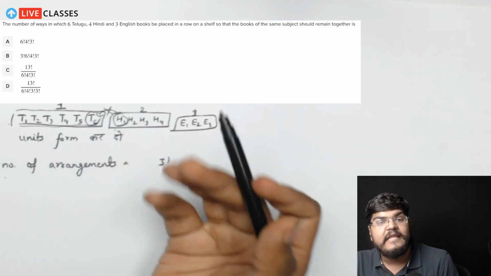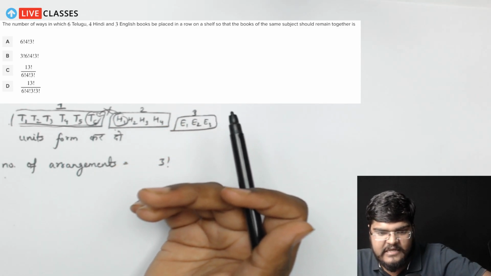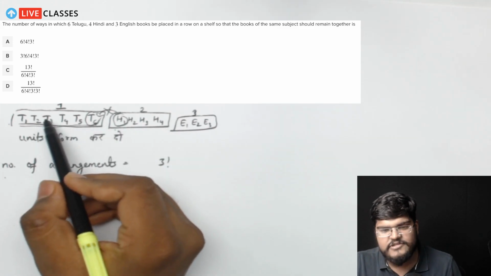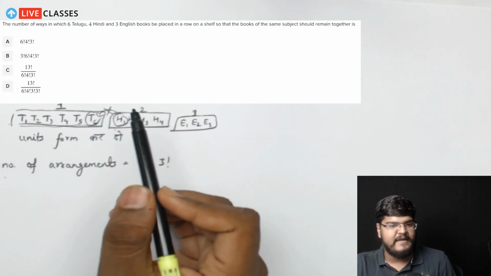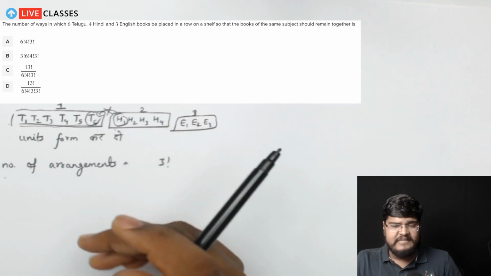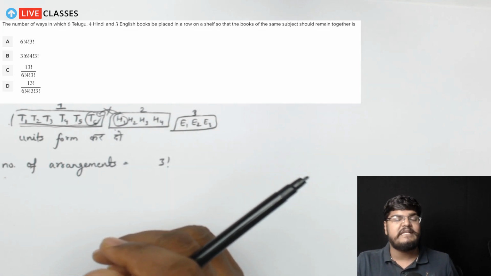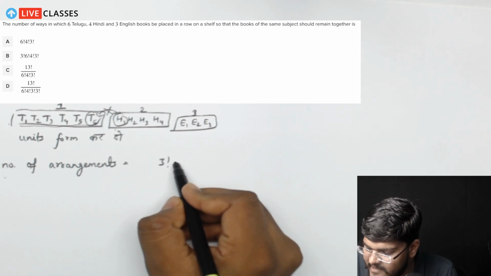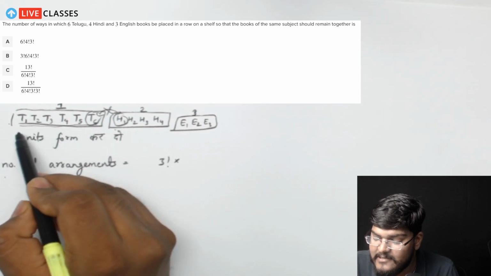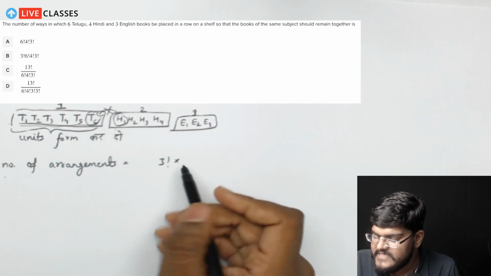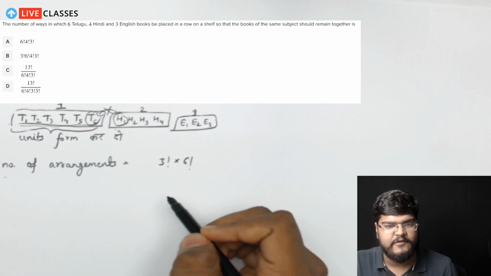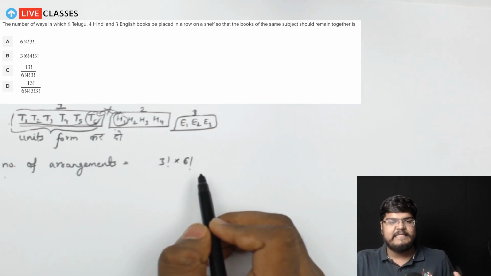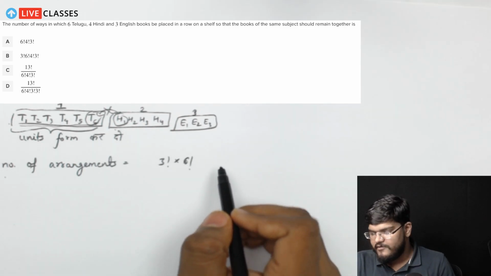यानी कि तेलुगु बुक्स आपस में अरेंज नहीं हो सकती क्या? मतलब ऑब्वियसली हो सकती है। तेलुगु बुक्स में किसको मना किया है कि भाई T1 जो है वो T4 के बाद नहीं आ सकता, या T5 जो है वो T2 के पास नहीं जा सकता। There are different possible ways to arrange the Telugu books in between and amongst each other. सो इस वजह से मैं क्या करूँगा, यहाँ पे मैं देख सकता हूँ there are 6 Telugu books, right. So because of this, we'll multiply with a 6 factorial, because 6 things to be arranged in 6 different positions, so 6 factorial ways.